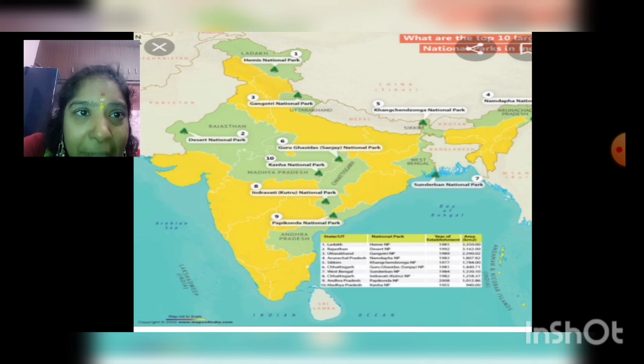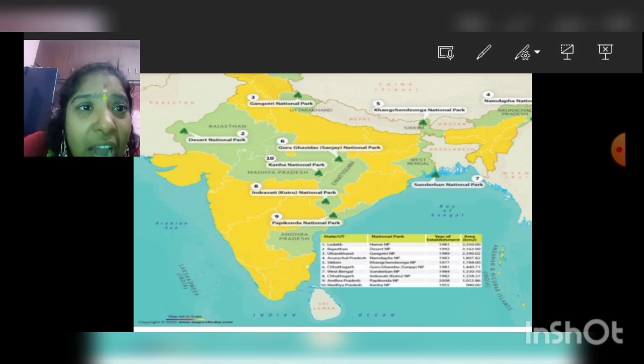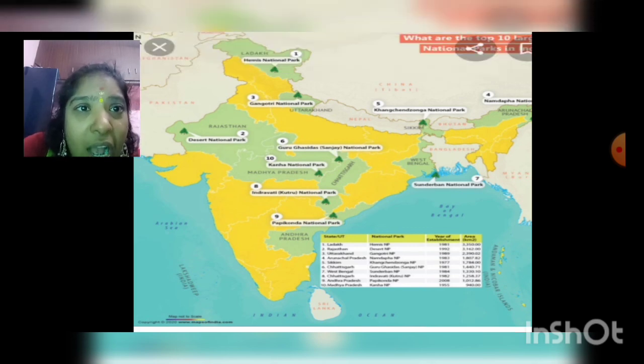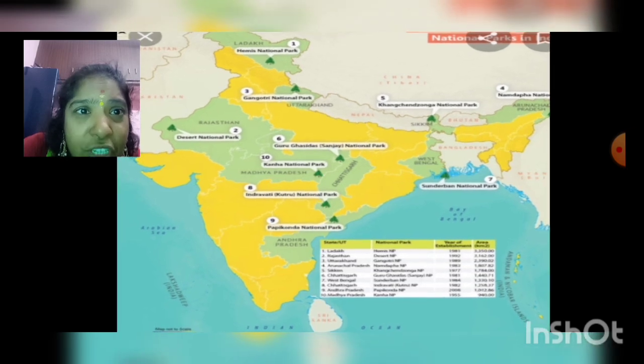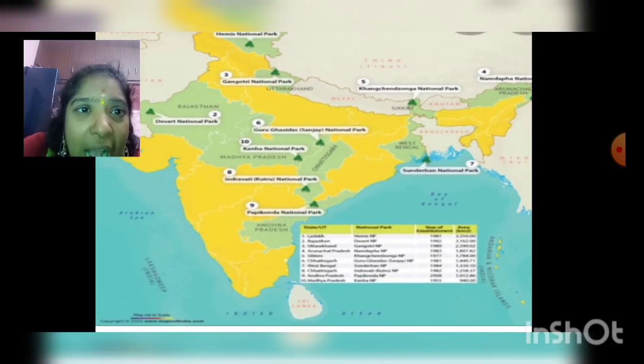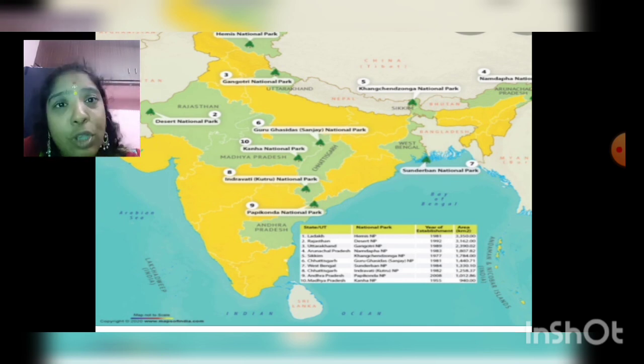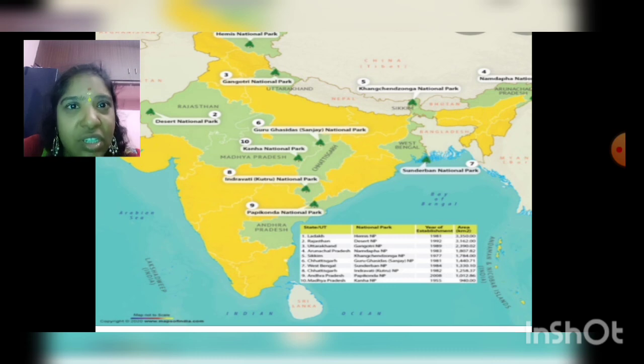Here in Madhya Pradesh, there is Kanha National Park, and in Andhra Pradesh, there is Papikonda National Park. So these are the various types of reserve forest located in various states of India.